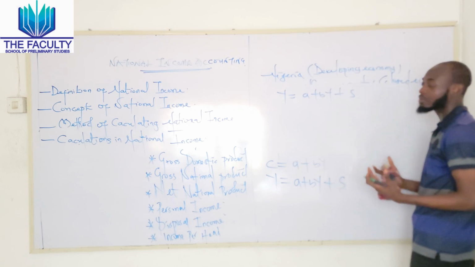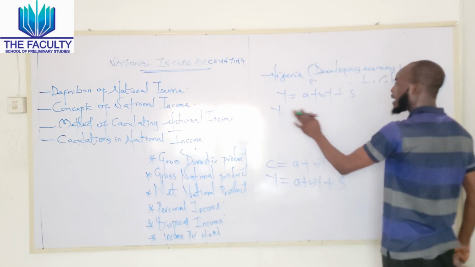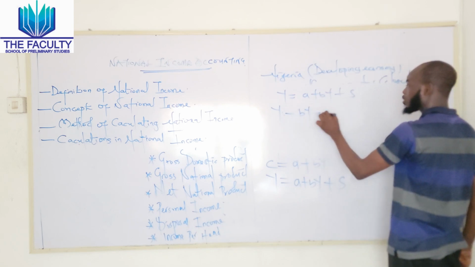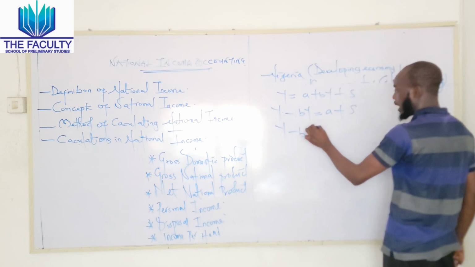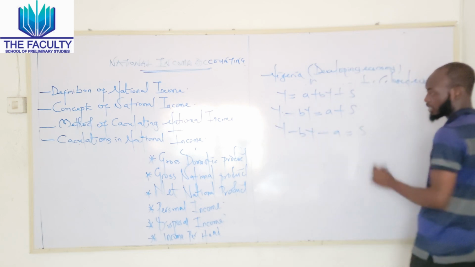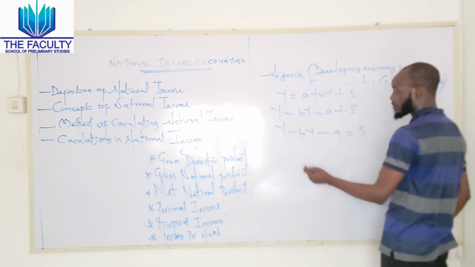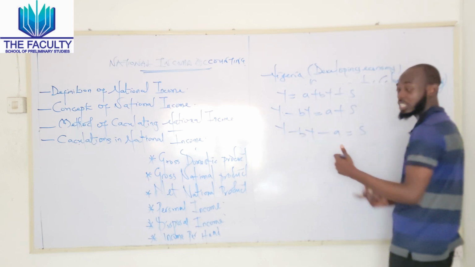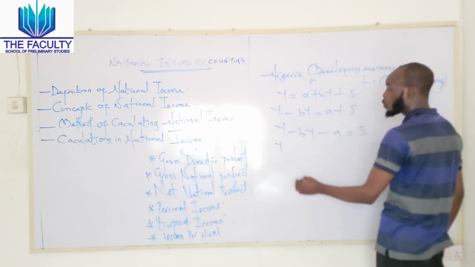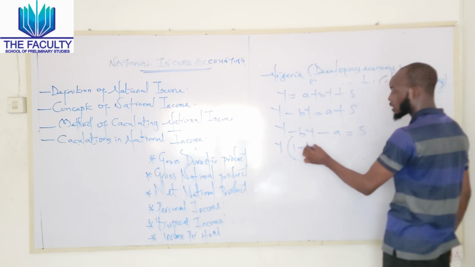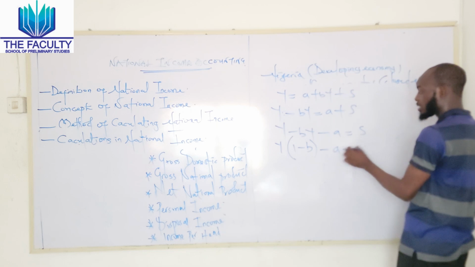So using our mathematical approach now, we can collect the like terms. We can say Y minus BY is equal to A plus S. We can say Y minus BY minus A is equal to savings. Is this our final denotation? No. So we have to collect the like terms. Now, if you look at Y and BY, there's something common among the two. So Y is common, then we factorize Y out, which gives us Y into 1 minus B. So we are now left with Y into 1 minus B minus A is equal to S.